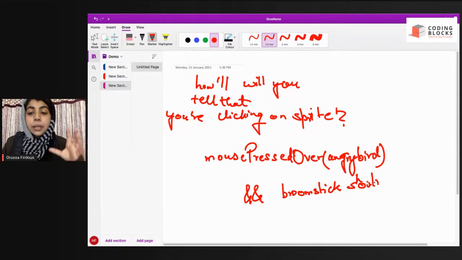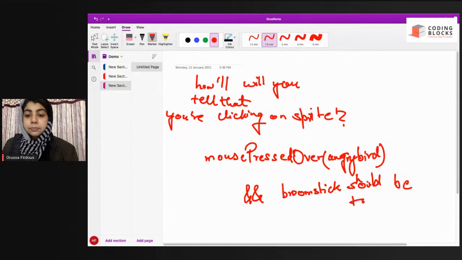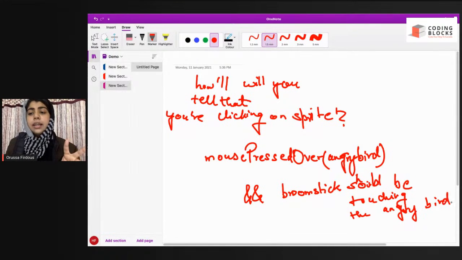First we'll think upon the logic and then we'll code. That is how you solve some problem. When you grow up and start doing actual programming in C and C++, you first think about it, have a look at what you have to do, and then code it. So the broomstick should be touching the Angry Bird. These two are the conditions.